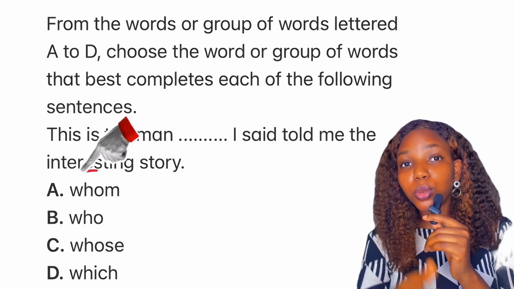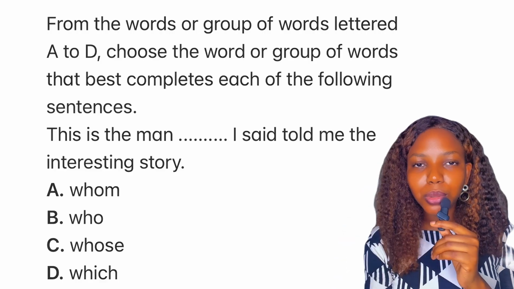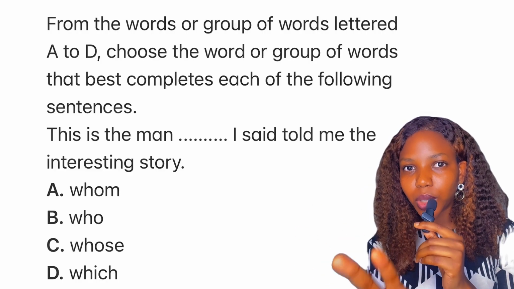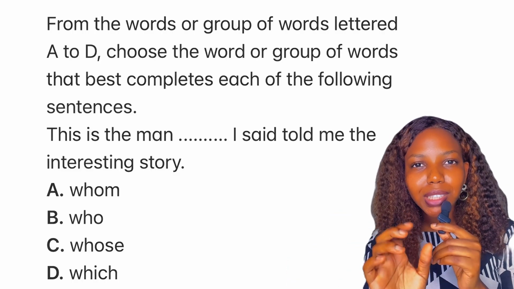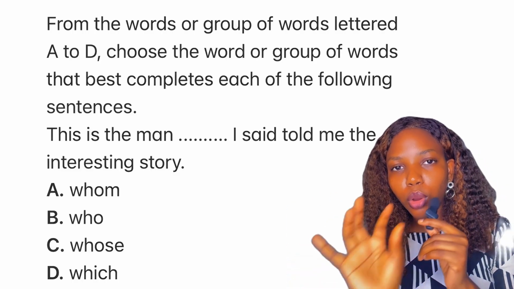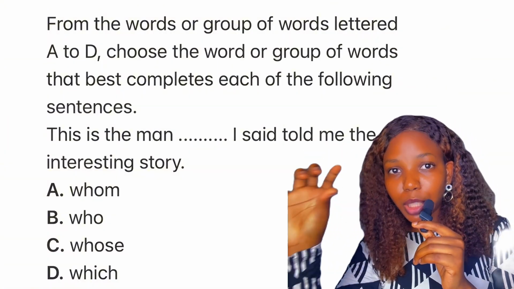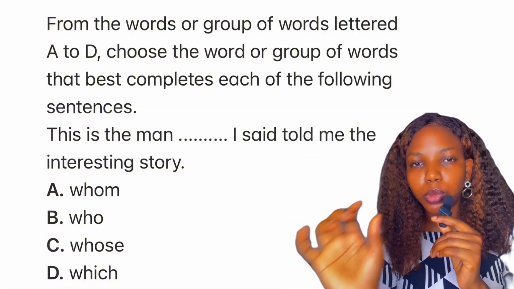If you still confuse who and whom, then you need to watch this. Once you can figure out who is performing the action and who is receiving the action, trust me, you have no problem with who and whom. Now, first thing, whom is what? Object pronoun. Who is what? Subject pronoun. Both refer to what? People. Good.